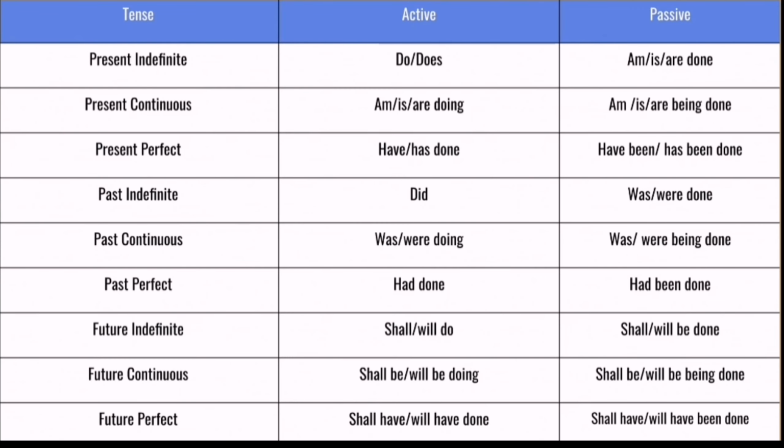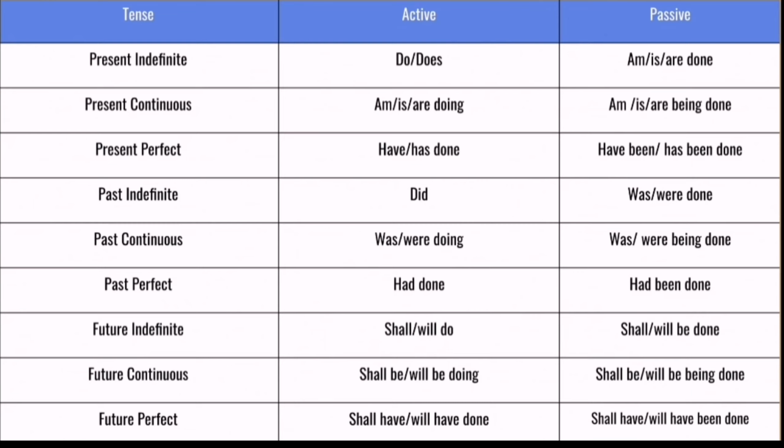Dear students, let's look into different helping verbs as per the tenses, which we need to learn one by one. Present indefinite. In case of active, the verb is in the present form, do or does. In case of passive, we should use am, is, are and the third form of verb. Present continuous.